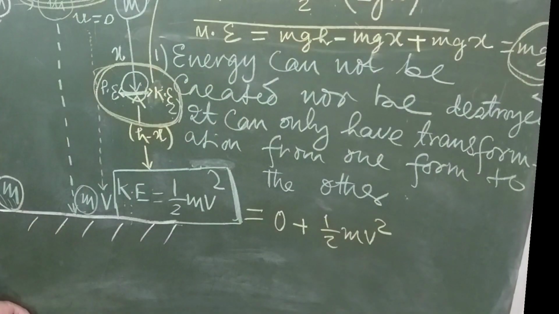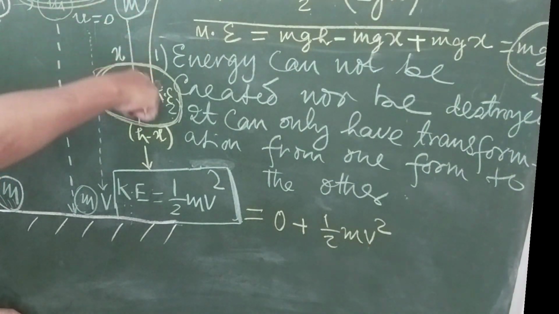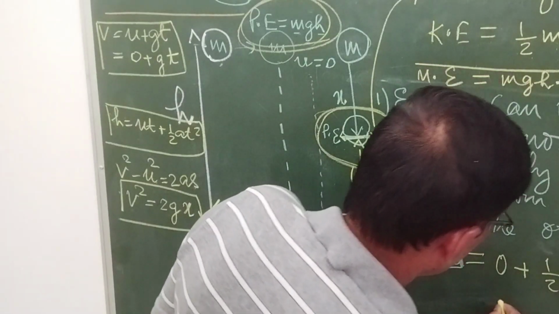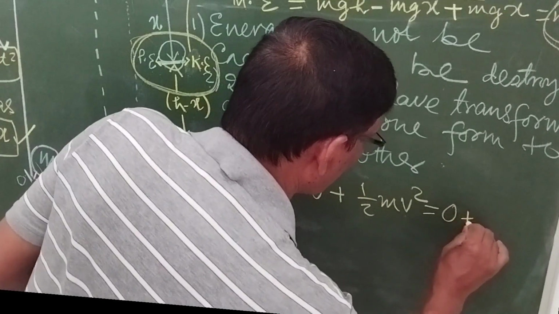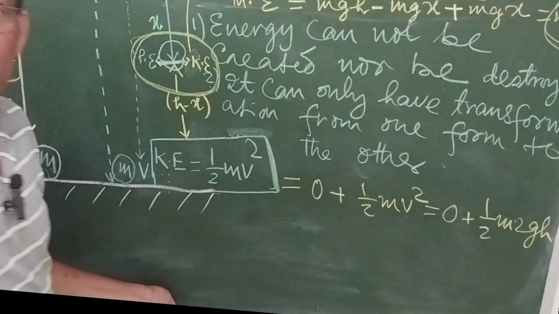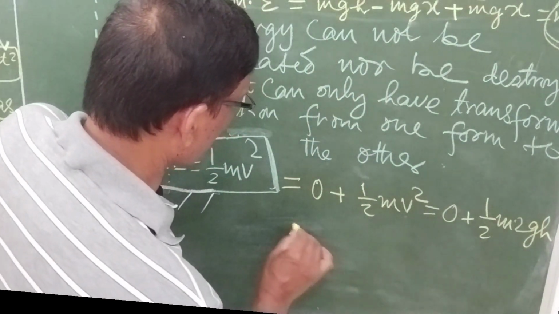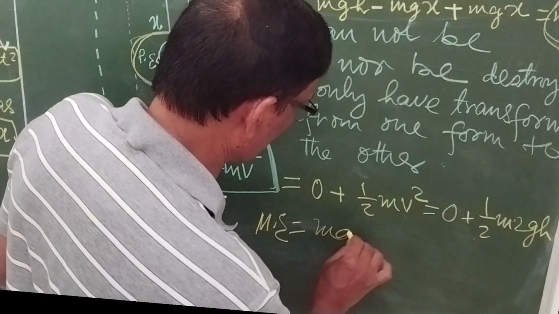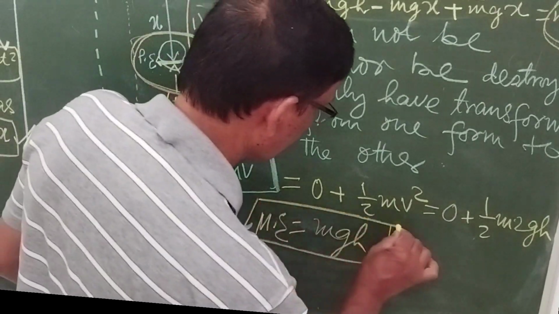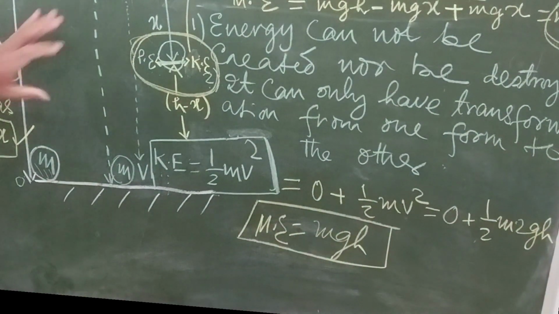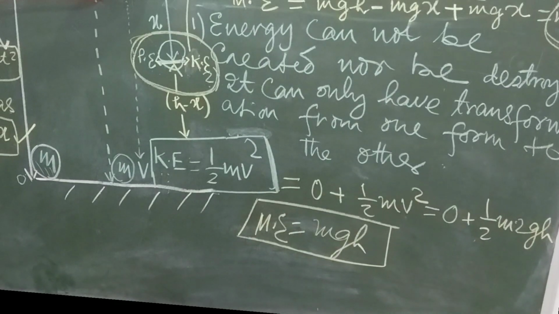But in place of v square, I can write 2gh, now that the body has covered the full height h. So 0 plus half m 2gh, 2 and 2 cancel and we get mgh.